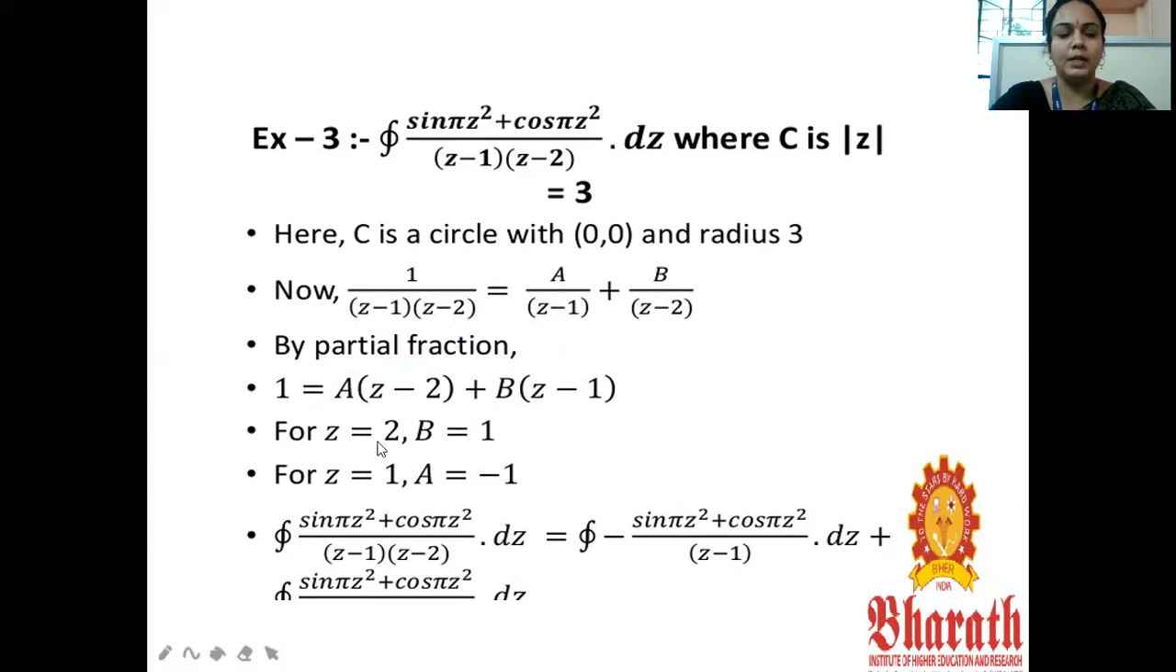Put z equal to 2, in this one we got the b value. Similarly, put z equal to 1, we got the a value. So all values we have to substitute in this. We got integral of 1 by (z minus 1) into (z minus 2) times (sin pi z square plus cos pi z square) dz equal to minus 1 times integral of (sin pi z square plus cos pi z square) by (z minus 1) dz plus 1 times integral of (sin pi z square plus cos pi z square) by (z minus 2) dz.